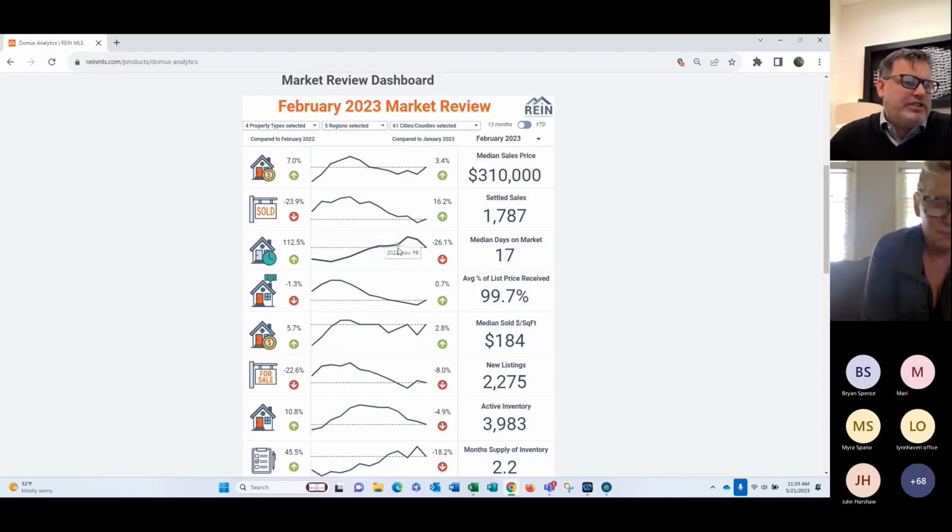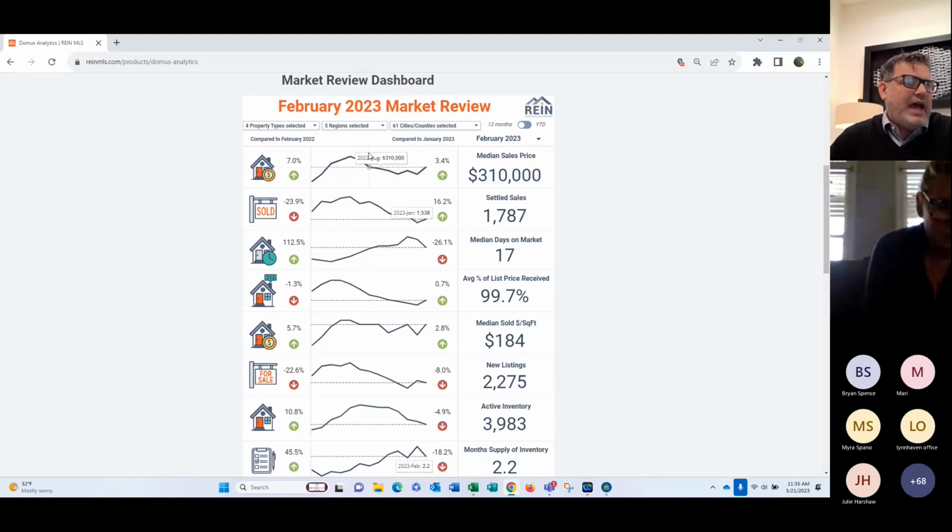So you can see that by just scrolling and hovering over these, the statistics will change to what that month's numbers are. All right, so we have list price received, median square footage, new listings, active inventory, months supply. You can see the low was 1.2 in March 2022. We're up to a whopping 2.2 month supply in February this year. So again, still very low inventory points.